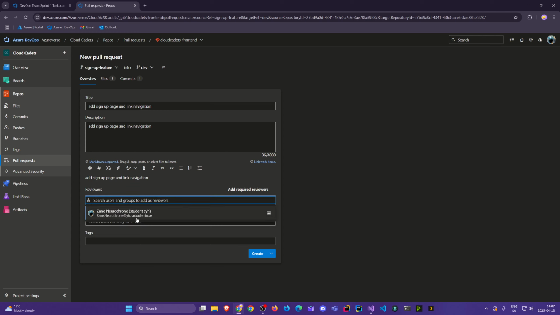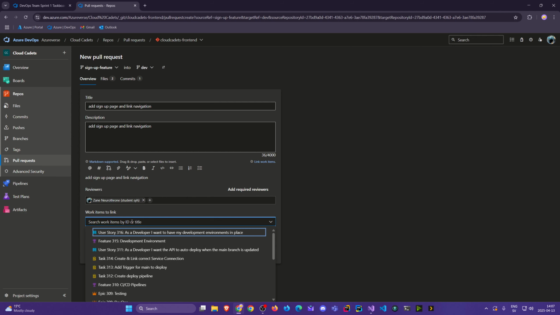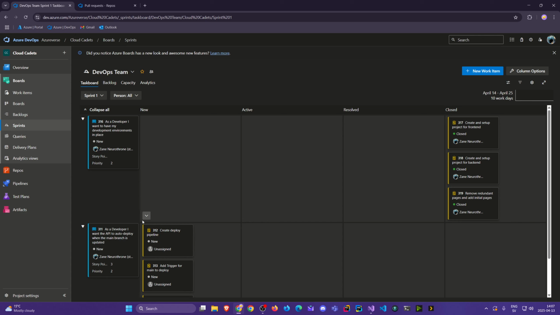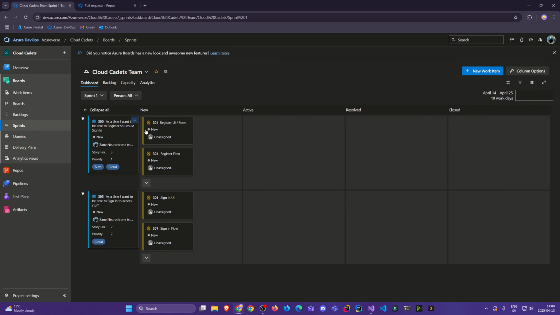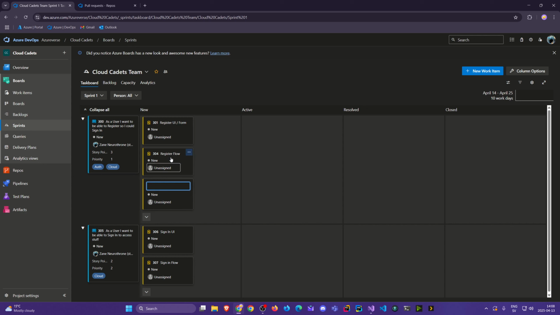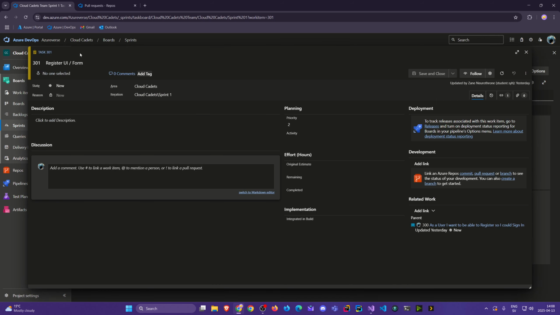And here we need to add reviewers. We don't have any task, but we should perhaps have created one. We don't even have that. We don't even have the user story. This should be part of the main team. We can actually go to Cloud Cadets team. Here. We actually have, but we don't have that. We'll divvy it up. We'll just remove the form here.